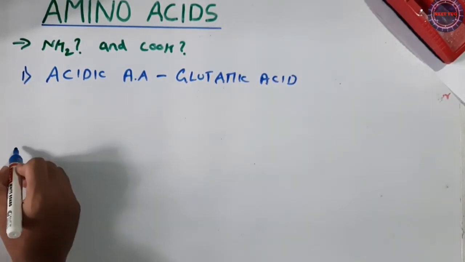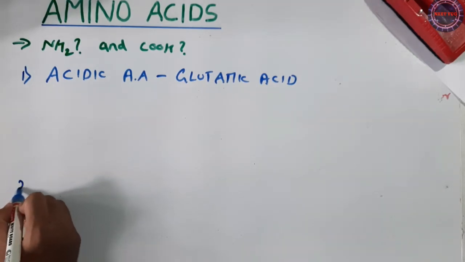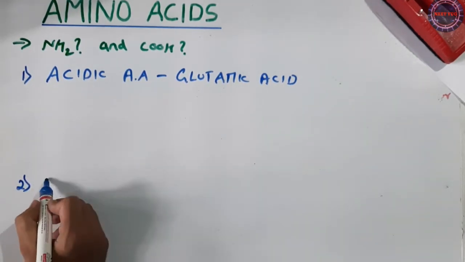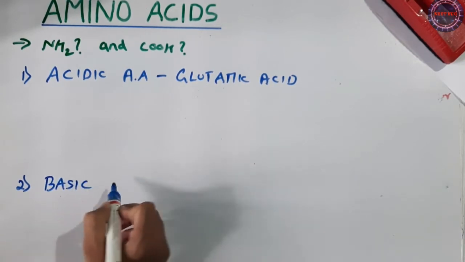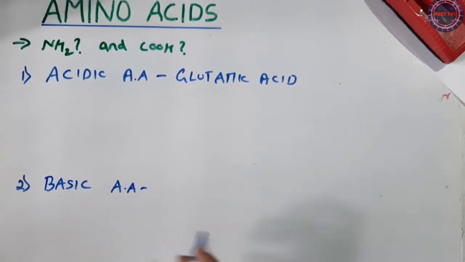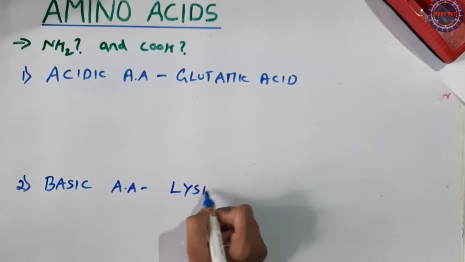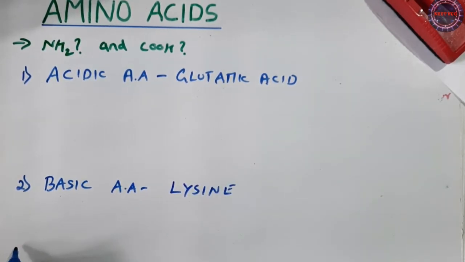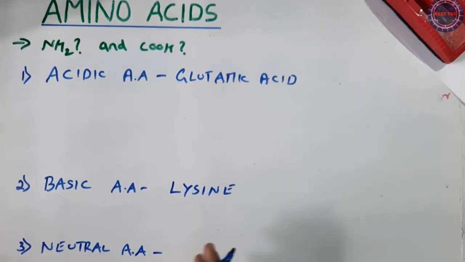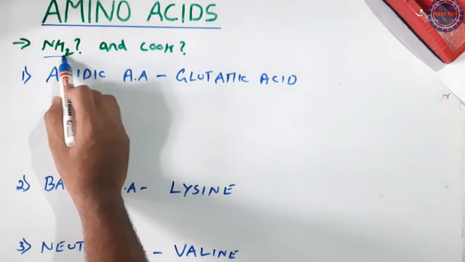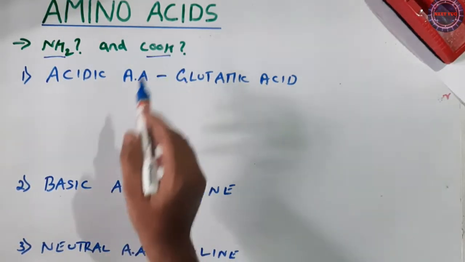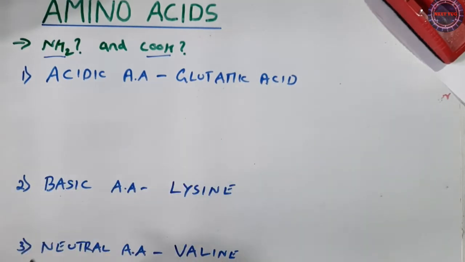The second one is the basic amino acid, and the example for this is lysine. And the third one is the neutral amino acids, and a good example for this is valine. So these are the three different types of amino acids, based on how many amino groups and how many carboxylic groups are there in the amino acid structure.